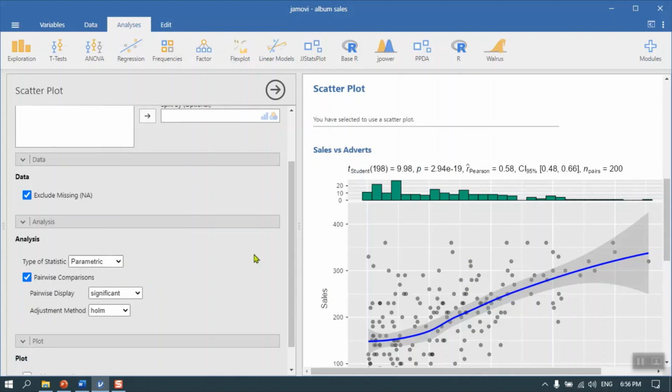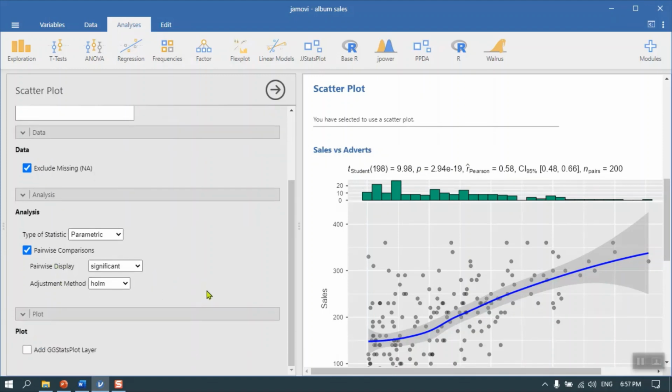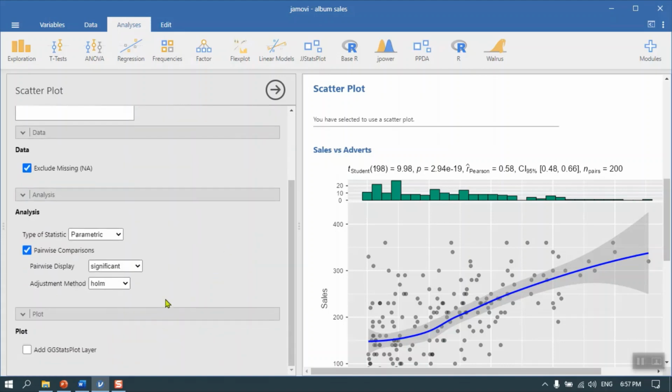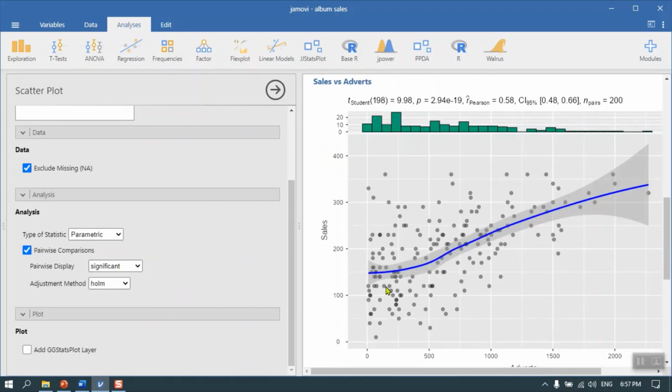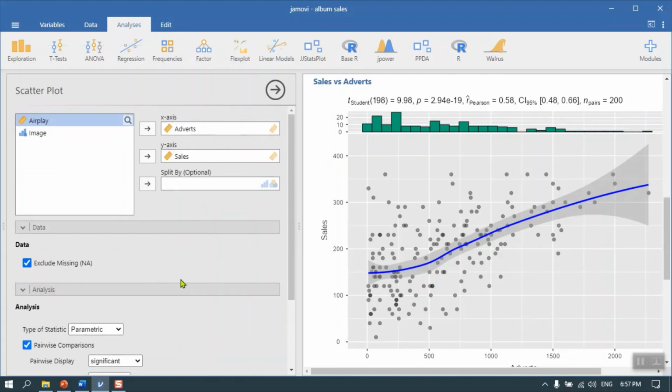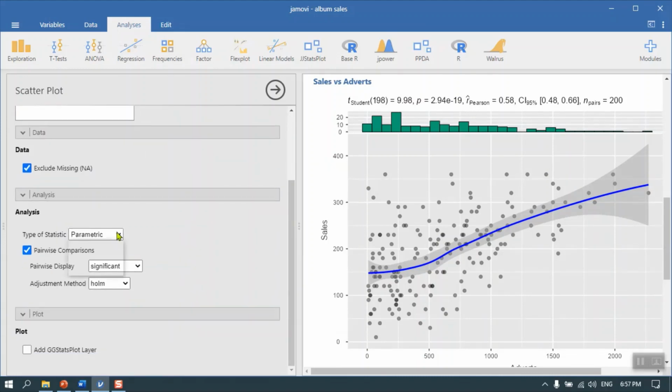The correlation coefficient is a Pearson correlation. This here is a loess smooth line in the plot, which is kind of nice looking.